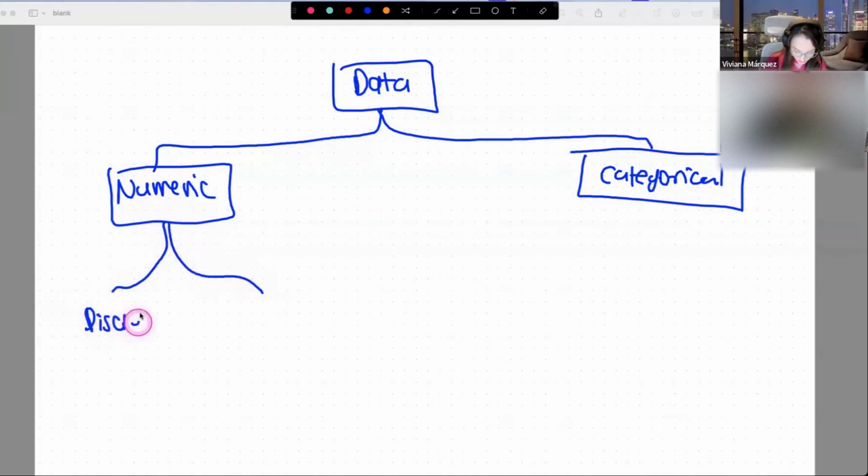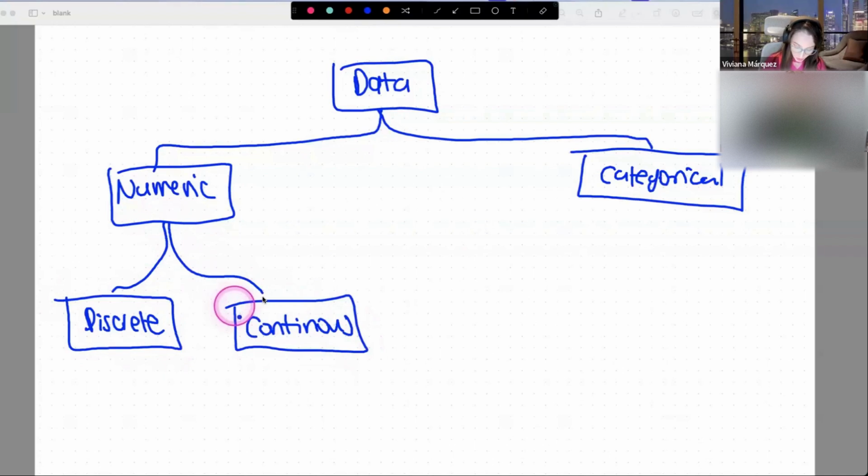One is discrete and the other one is continuous. Let's start with discrete data. Discrete data is anything that you can count with your hand in theory. So 1, 2, 3, but not decimal. So 1.5 wouldn't be included in there.